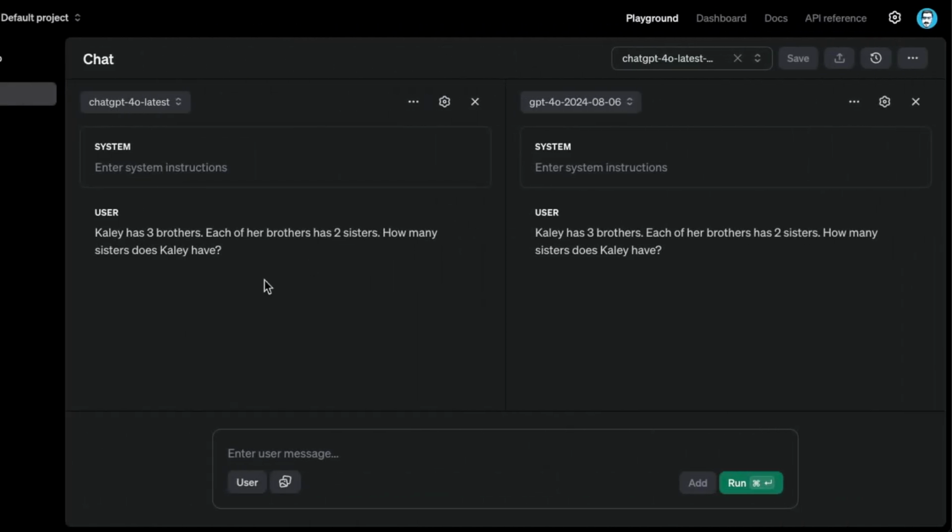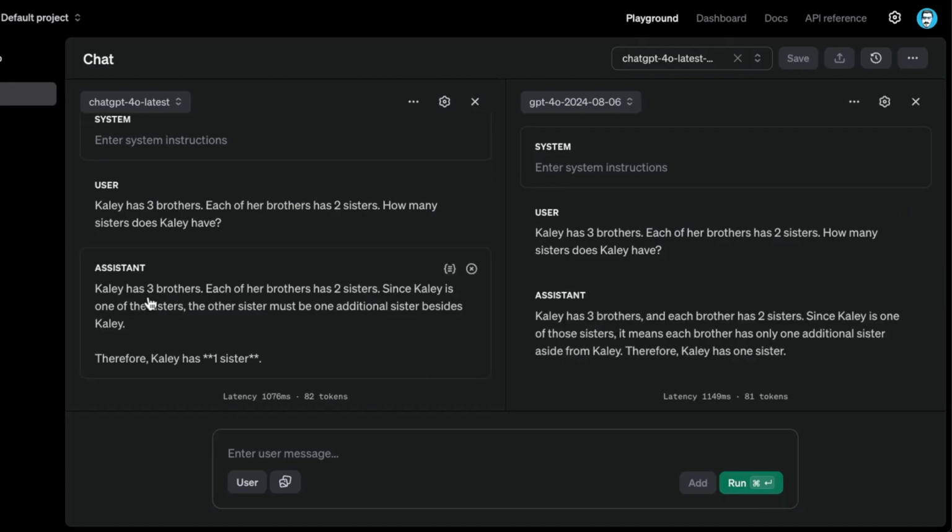Okay, so the one I have here is a very popular one that's used in the community. Basically, Kaylee has 3 brothers. Each of her brothers has 2 sisters. How many sisters does Kaylee have? And this basically throws off the model. It doesn't really know how to come up with the right answer. So I'm very curious to see how both of these models perform on this one.